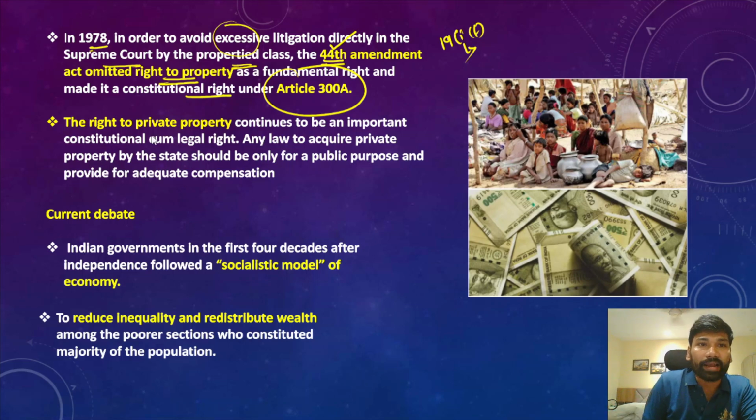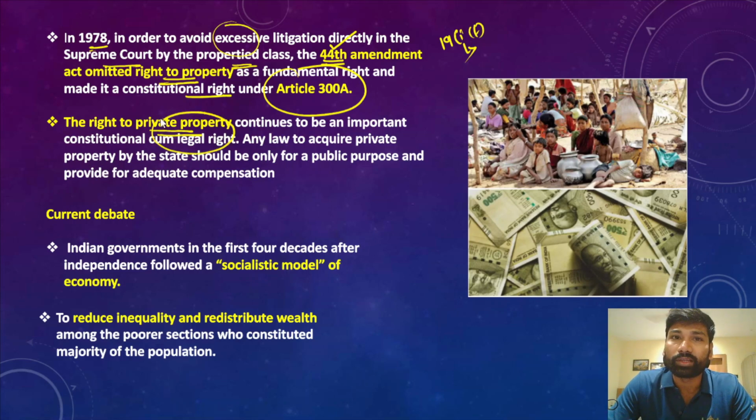So in fact, the right to private property continues to be an important constitutional cum legal right as of now. So please remember that the right to property is a constitutional right, it is not a fundamental right, and at the same time it is also a legal right. Now any law that the state passes to acquire private property should only be for a public purpose, and adequate compensation must be provided by the state in case of any such acquisition.